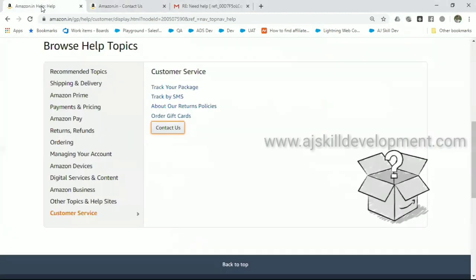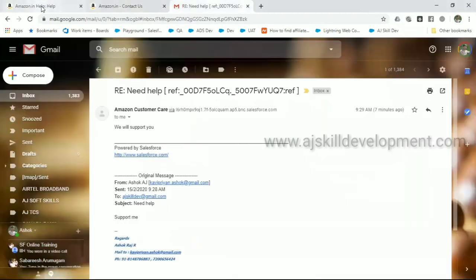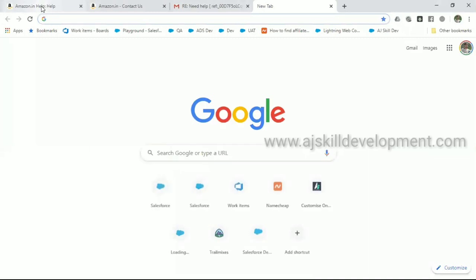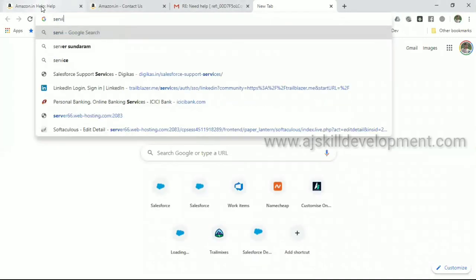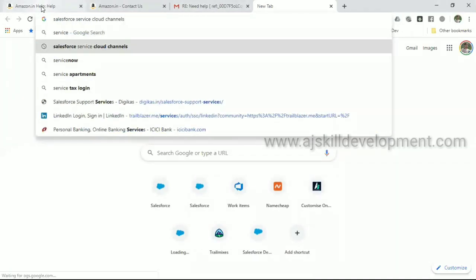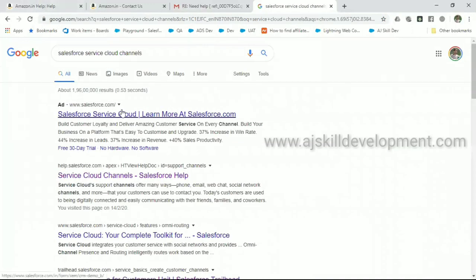In Salesforce, we have multiple channels available in Service Cloud. Let's Google it. Service Cloud, Salesforce channels.